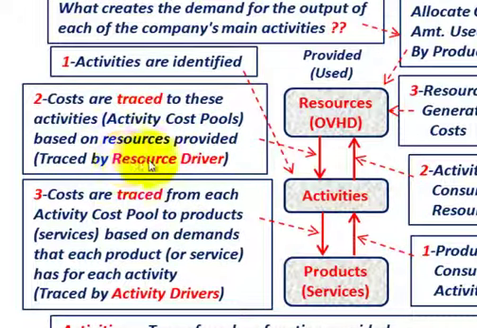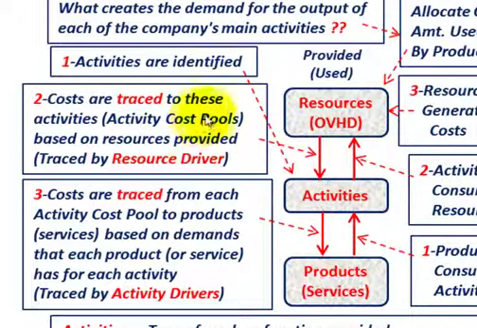The key term here is a resource driver. So whatever is driving that resource, as work that's being provided to the product we're making, those costs have to be traced from all those overhead or indirect departments to these activities, and we looked at that earlier.